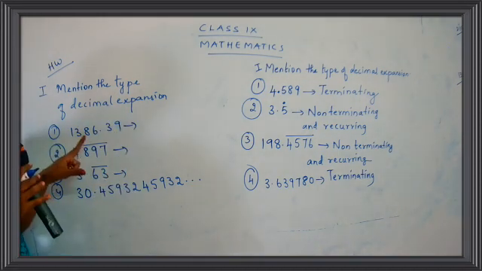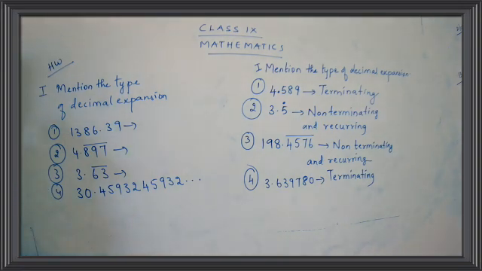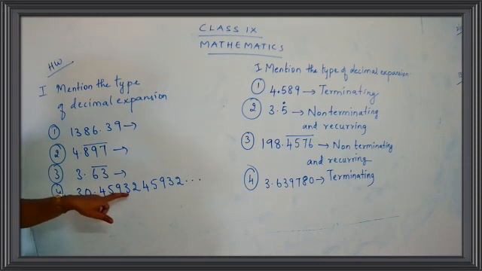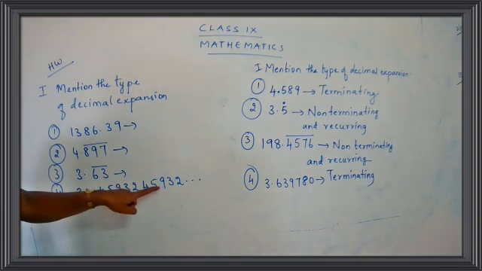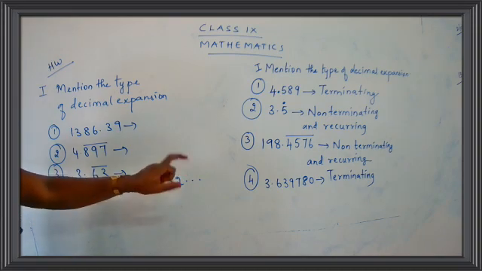No problem. The first sum is 1386.39. Then the next one is 4.897 bar. Third question, 3.63 bar. Fourth one, 30.45932 dot.